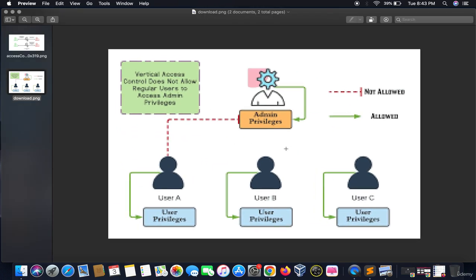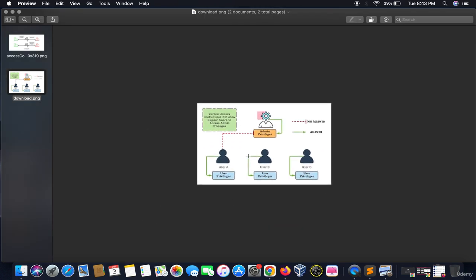Let's take another example. Let's say it's user A, user B, user C. If I can escalate my privileges from a normal user to an admin user, the access control vulnerability can be in two ways. It can be done vertically as well as horizontally. If I am able to escalate my privileges, access control vulnerabilities are present. The practicals of this vulnerability are very interesting, and stay tuned for the practicals. You will understand the flow of these vulnerabilities in due course.